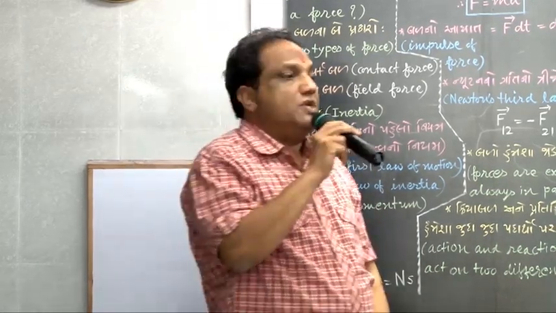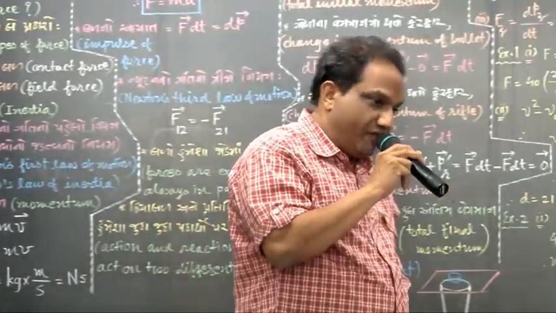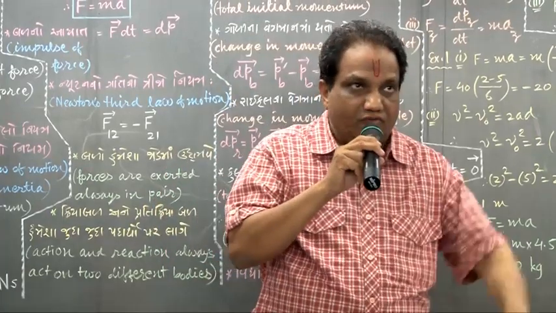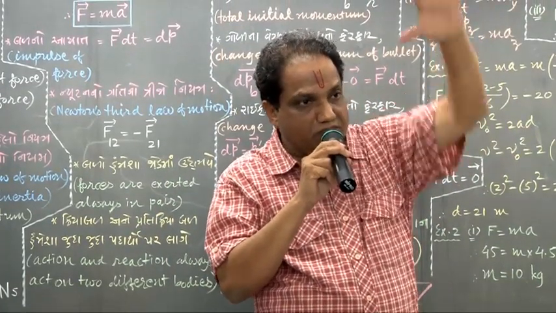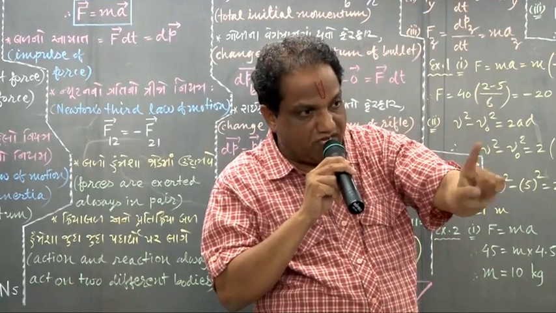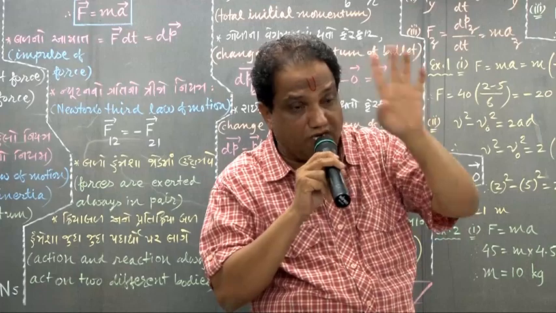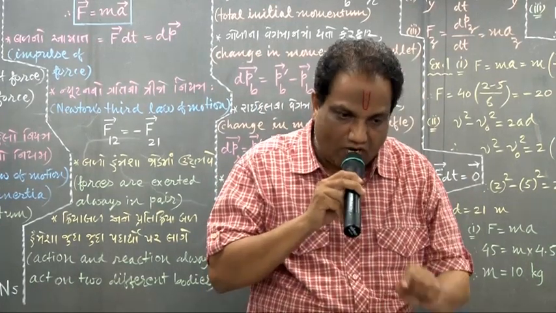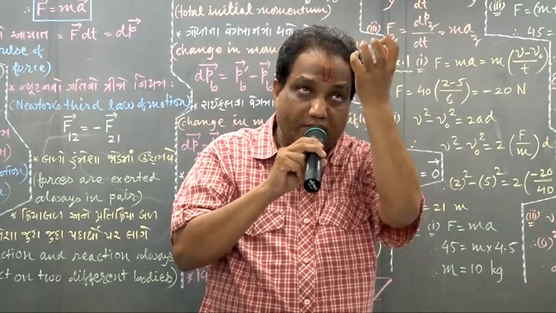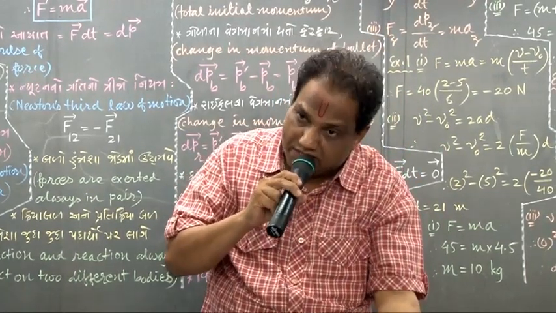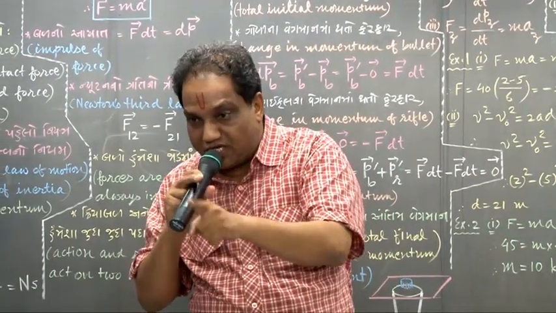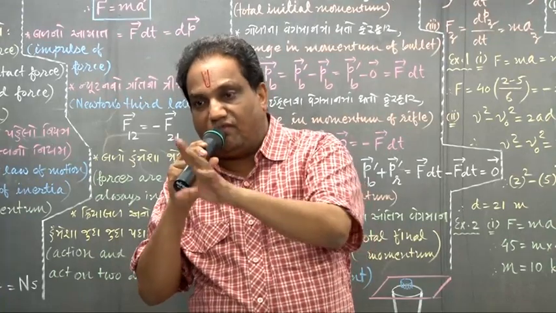Another is the natural force, in which physical contact is not required. For example, when you drop any body, it falls vertically downwards because of the gravitational force exerted by the earth on that object. The earth is not coming in physical contact with that body, and yet the earth can provide that force. Such a force in which physical contact is not required is known as natural force. We call it field force.